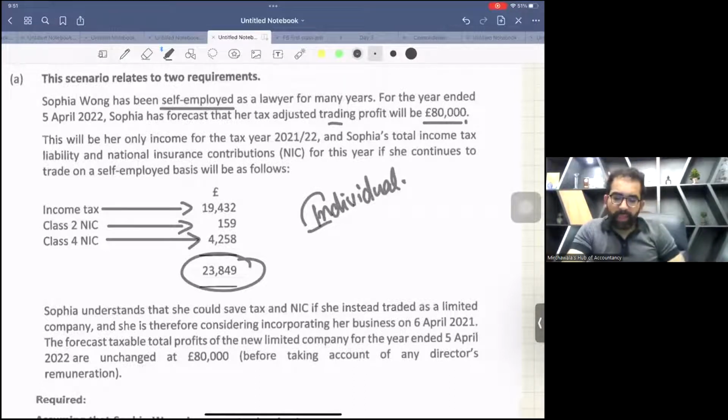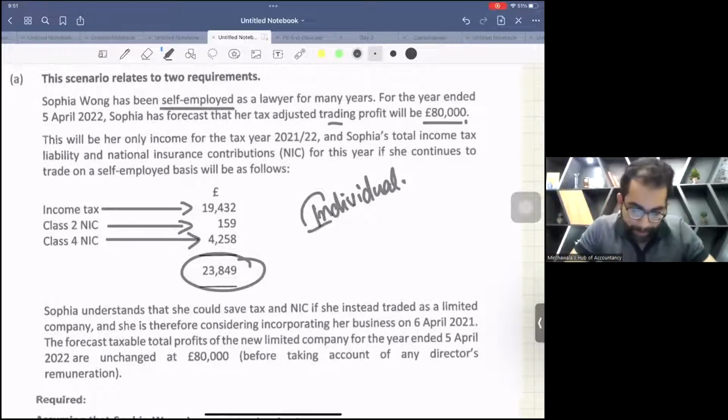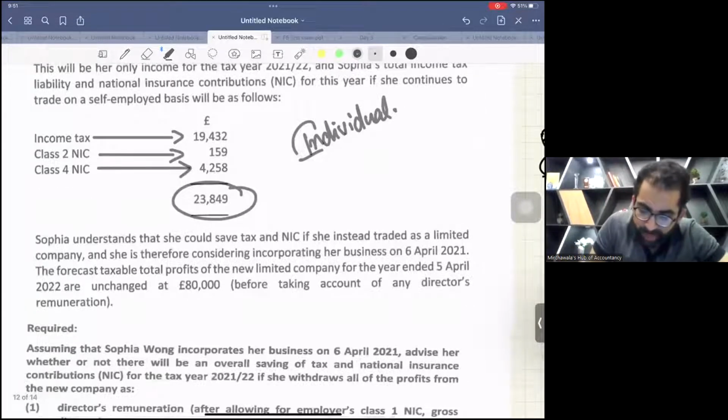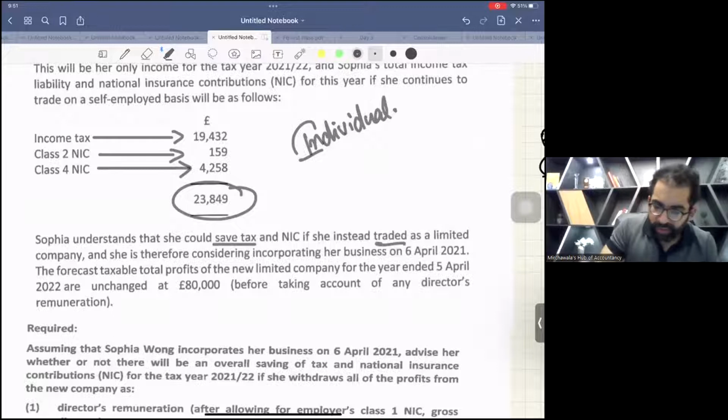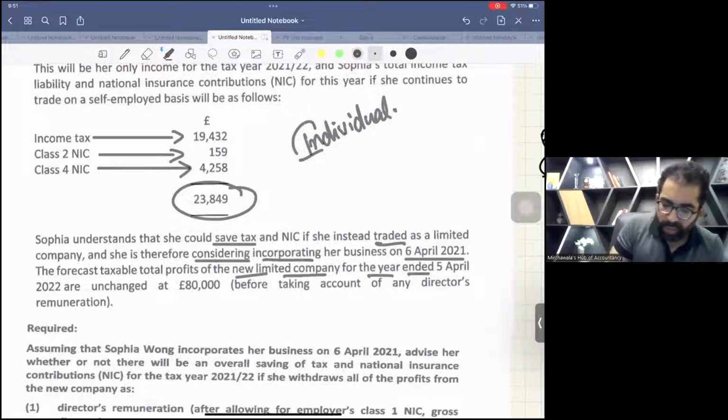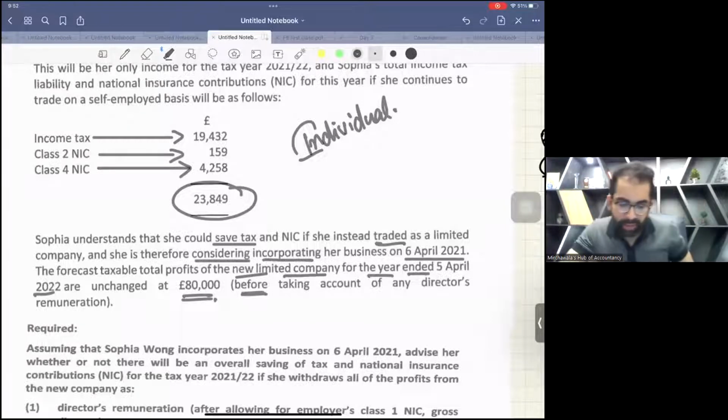Now she will form the company. Sophia understands that she could save tax and NICs if she instead traded as a limited company, and she is therefore considering incorporating her business on 6th April 2021. The forecast taxable total profits of the new limited company for the year ended 5th April 2022 are unchanged at 80,000. This is before taking account of any director's remuneration. This is the profit of the company now.